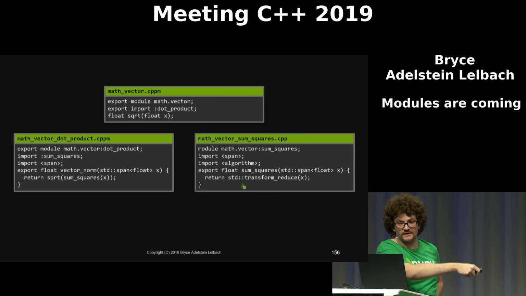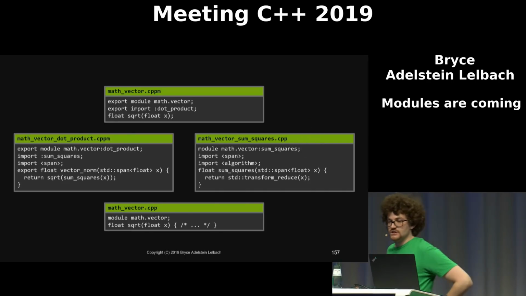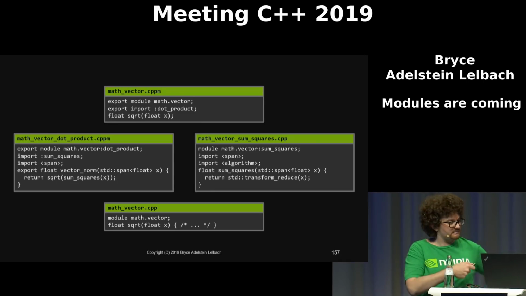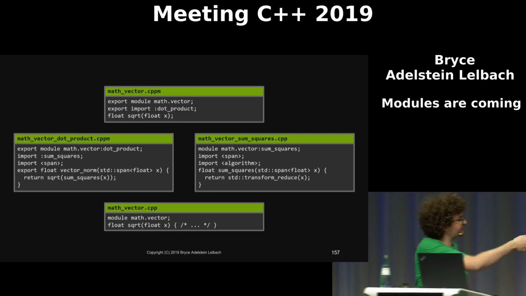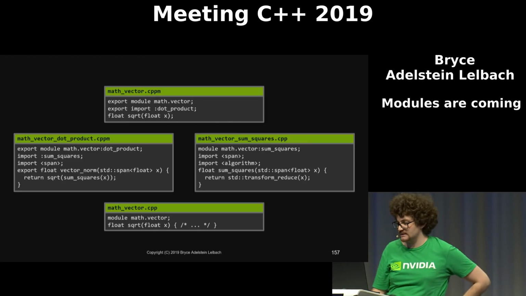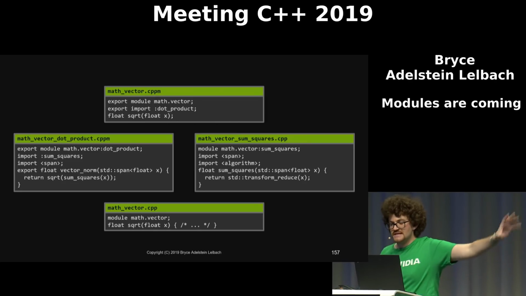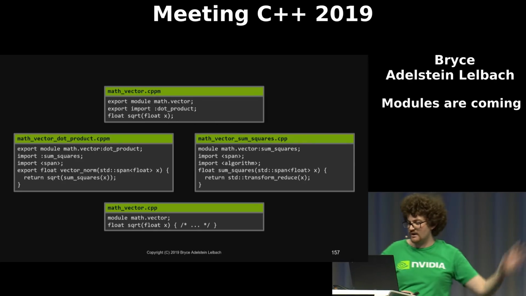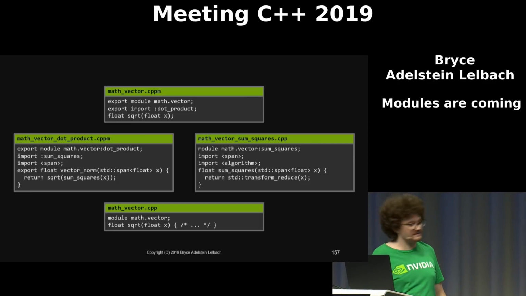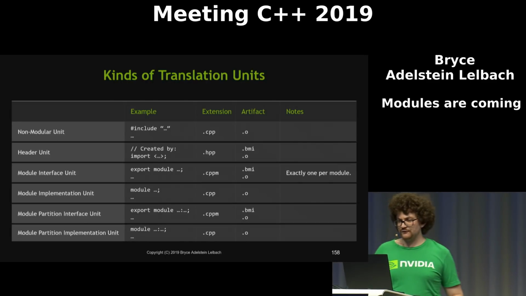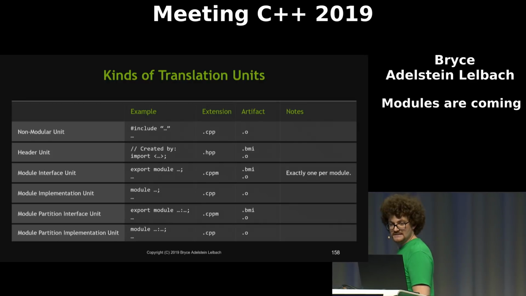So sum squares is an internal only module interface. And then finally we have the implementation unit for math.vector, which defines the square root function here. Now, module partitions can have their own implementation units, but in the interest of brevity, I have not included that in this example. So this is the final form of our kinds of translation units table.